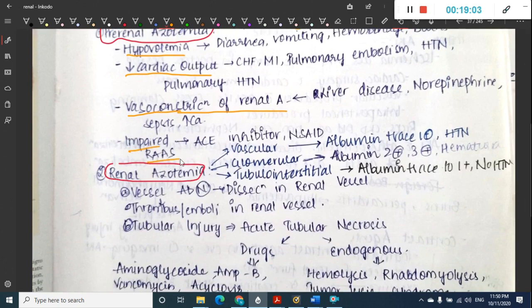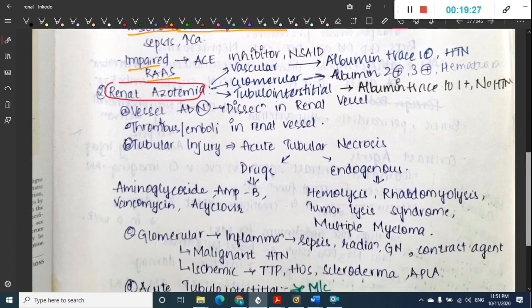And there can be impaired renin-angiotensin aldosterone system. Whenever there is impaired renin-angiotensin aldosterone system, there is no proper regulation of GFR, and this impaired renin-angiotensin aldosterone system occurs with the help of ACE inhibitors or NSAIDs. Okay, these are the pre-renal azotemia.